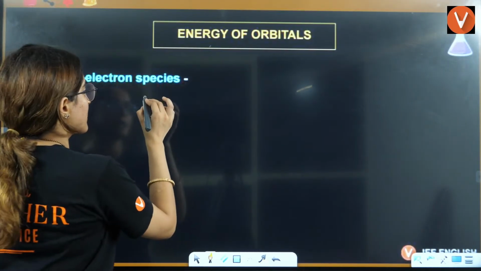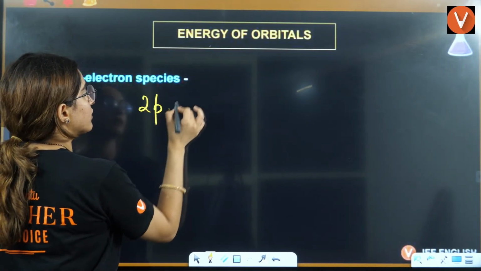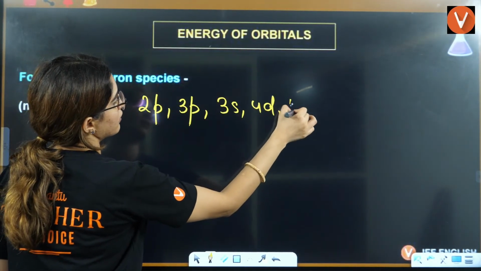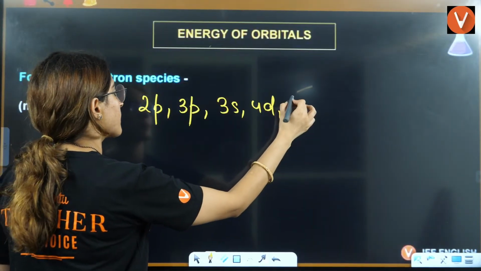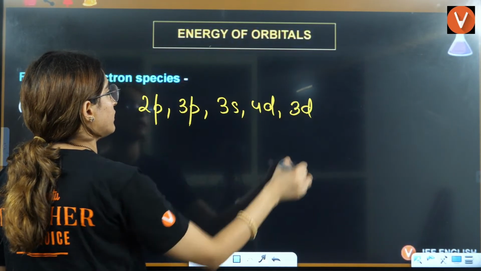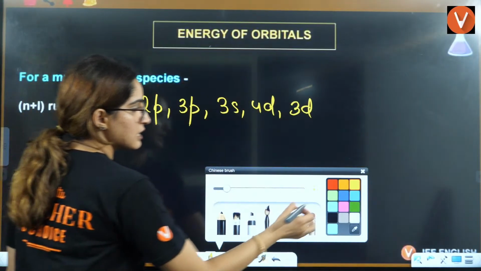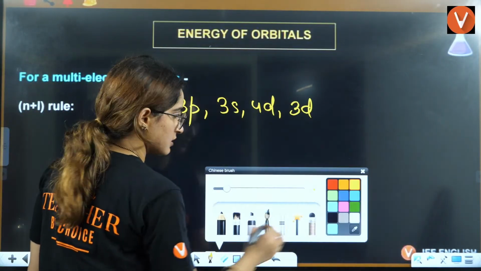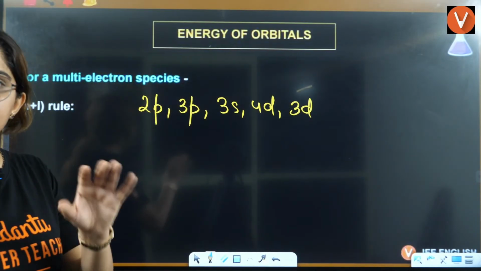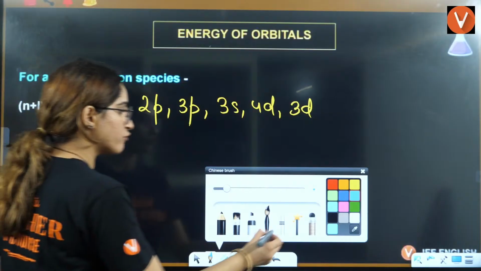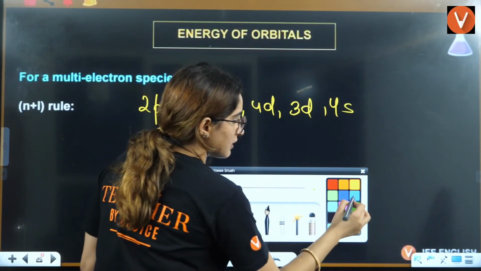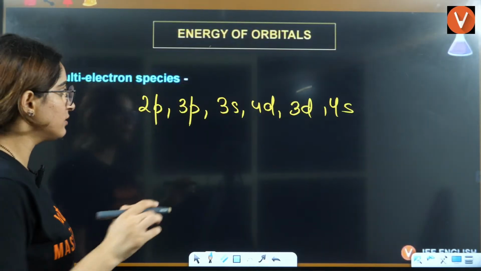Let's say they have given you 2p, 3p, 3s, 4d, then 2d, which does not exist, then 3d. Now you have to answer. Firstly, you would write the values of n plus l. You can also write 4s here.